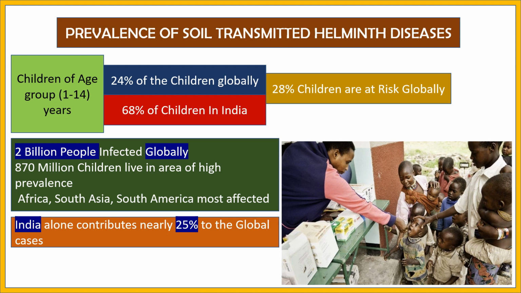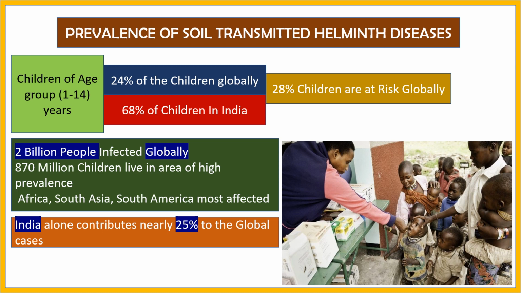In number it is 2 billion people globally, and about 870 million children live in areas of high prevalence. This is common in Africa, South Asia, and South America.